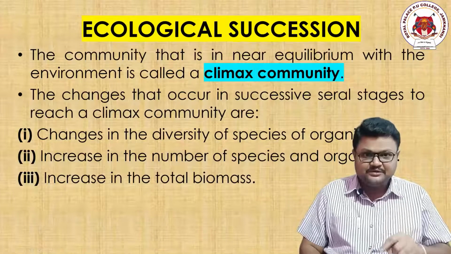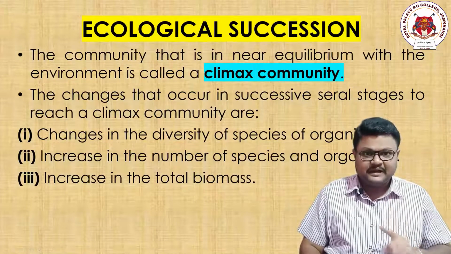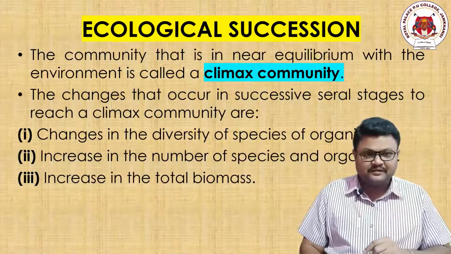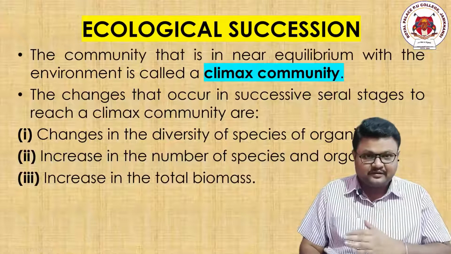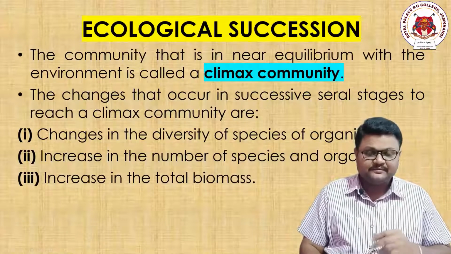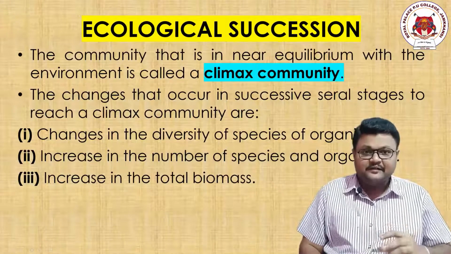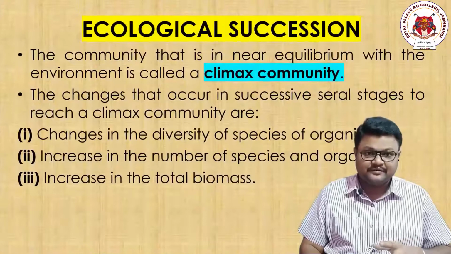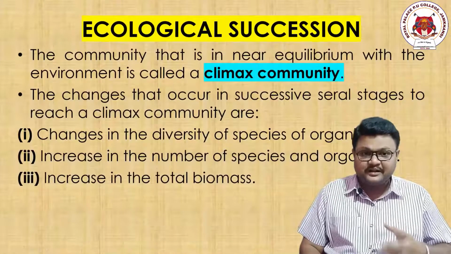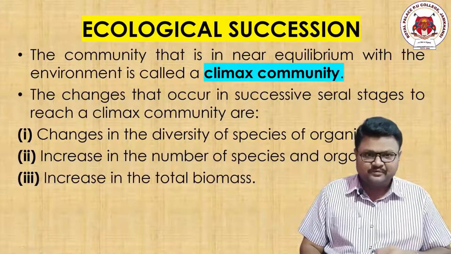Biomass is the individual weight of that organism. If one tiger has 100 kgs of weight compared to 80 kgs or 60 kgs, I say that this has higher biomass. And if 10 tigers have 100, 120, 150, 200 or 300 kgs of weight, it is called the highest quantity of biomass.